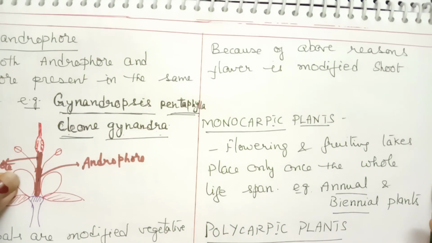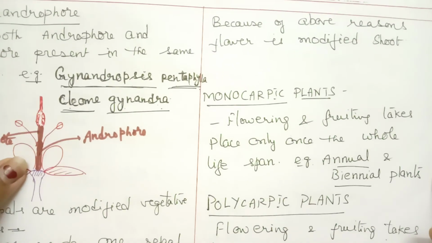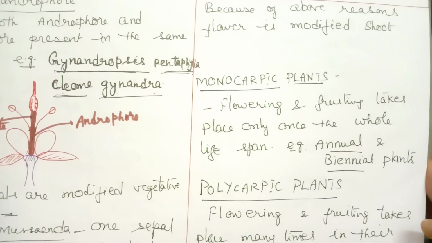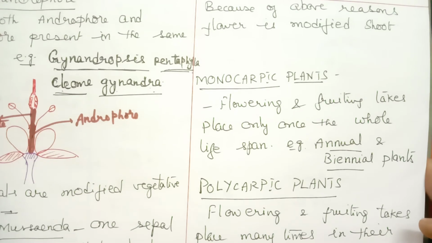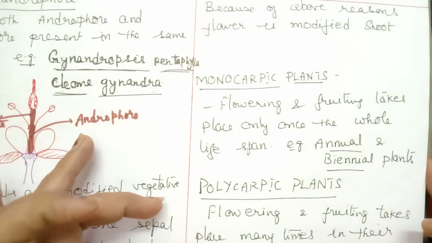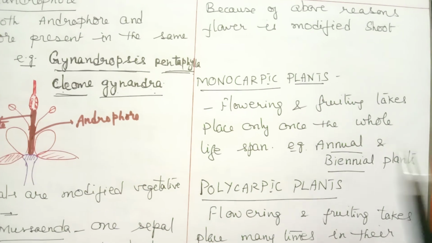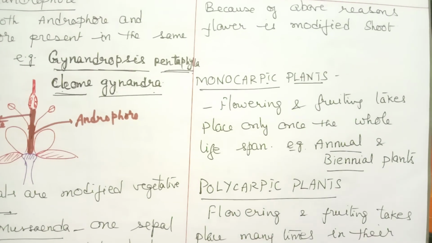Now, next we will see what are monocarpic and polycarpic plants based on flowering. Otherwise, it is given in the previous topic in reproduction. Since we are dealing with flowering here, I will define monocarpic and polycarpic with examples.